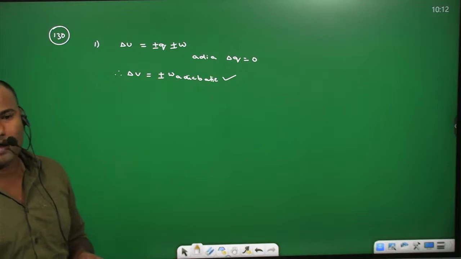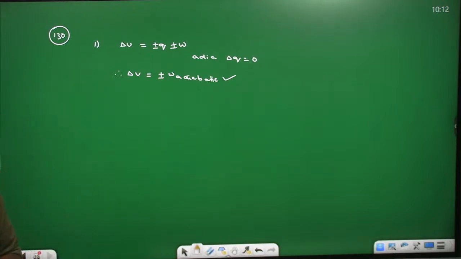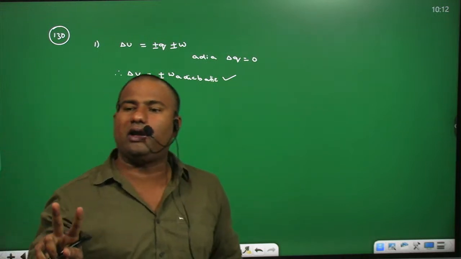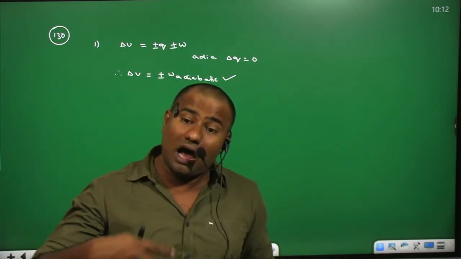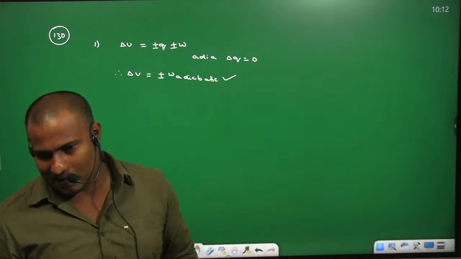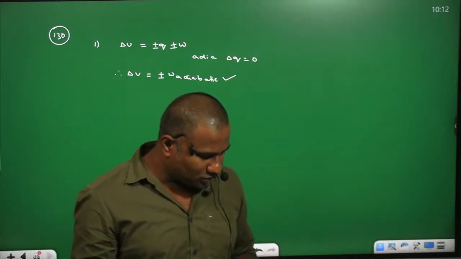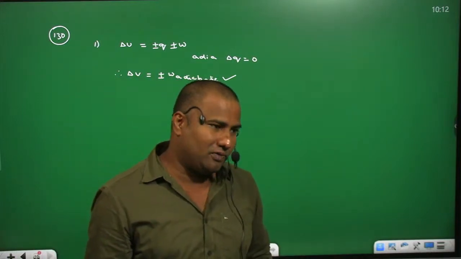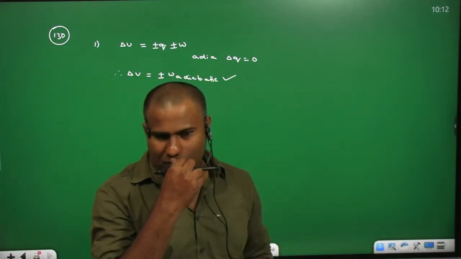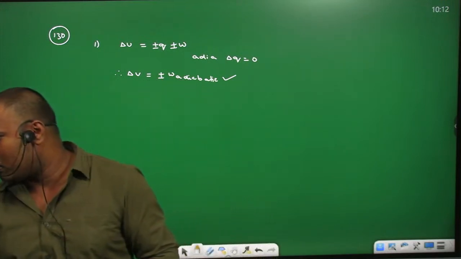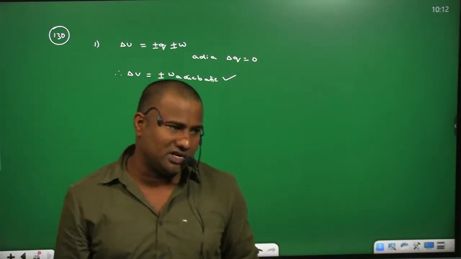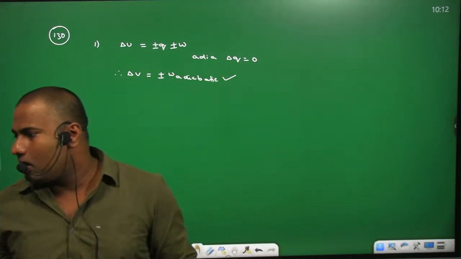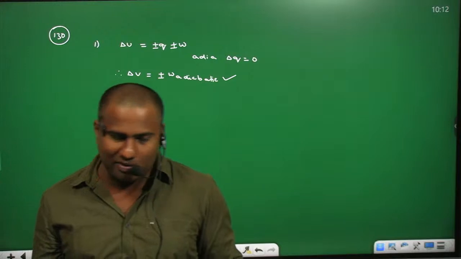So the first statement is correct. Work is a path function. That is also a correct statement, because work and heat are the only path functions. The remaining all are state functions only. So this statement is also correct. Volume is an extensive property. Obviously volume is an extensive property because it depends on the amount of substance, irrespective of the nature of substance. So all the three statements are correct.